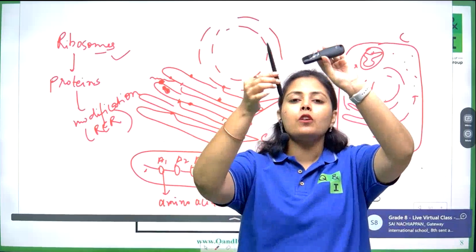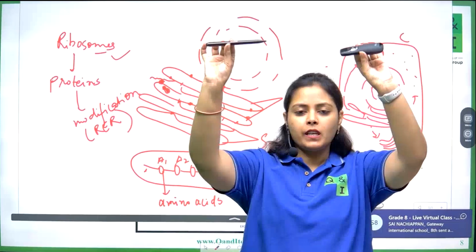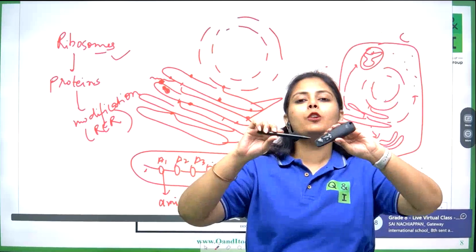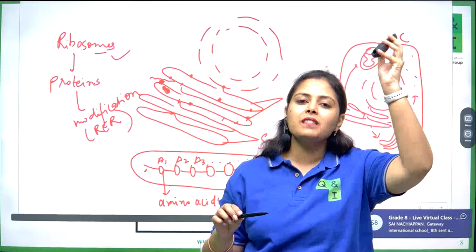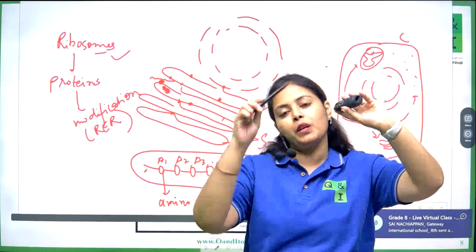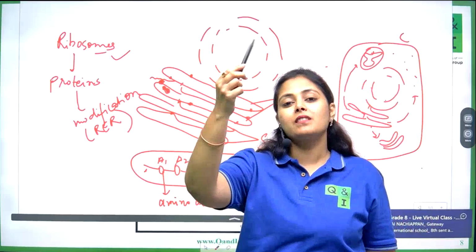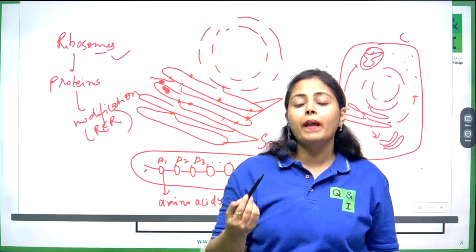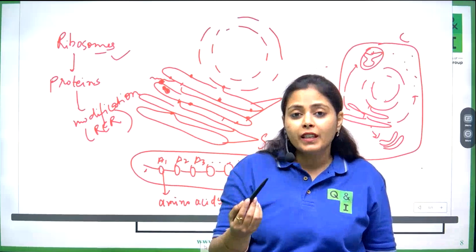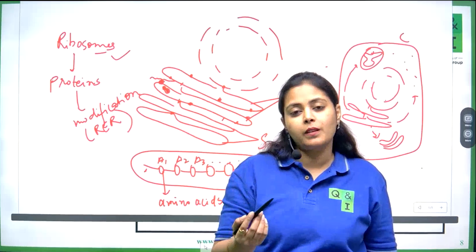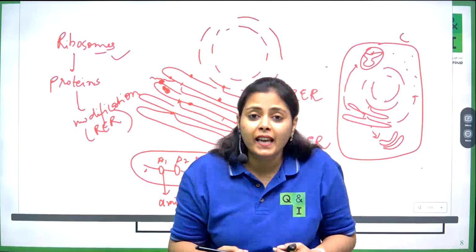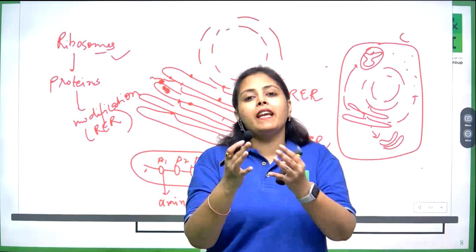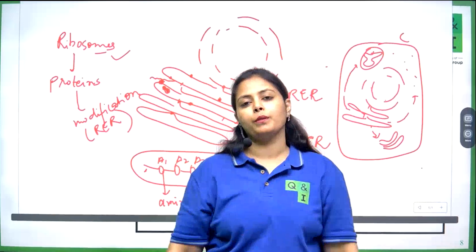These two individual components, lipids and proteins, are being synthesized where? They are being synthesized in the endoplasmic reticulum. Lipids are synthesized by the smooth endoplasmic reticulum, and proteins are synthesized by the rough endoplasmic reticulum. So that's why we say that the endoplasmic reticulum is involved in the synthesis of the plasma membrane. Why? Because it is making the components of the plasma membrane from which the assembly will take place and the plasma membrane will get formed.